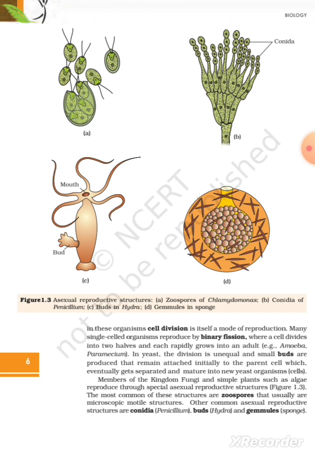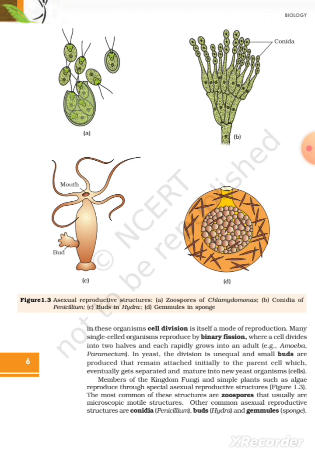Many single-celled organisms reproduce by binary fission, where a cell divides into two halves and each rapidly grows into an adult. Example, amoeba, paramecium. In yeast, the division is unequal and small buds are produced that remain attached initially to the parent cell, which eventually get separated and mature into new yeast cells. Members of the kingdom fungi and simple plants such as algae reproduce through special asexual reproductive structures.